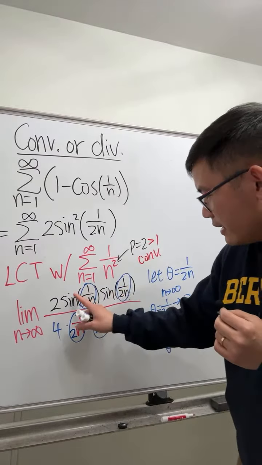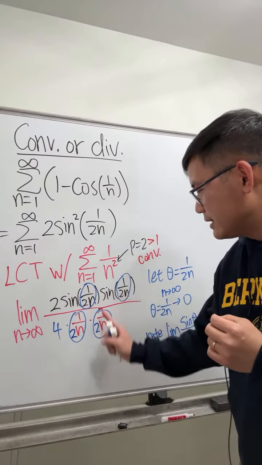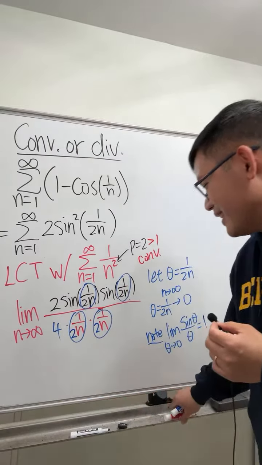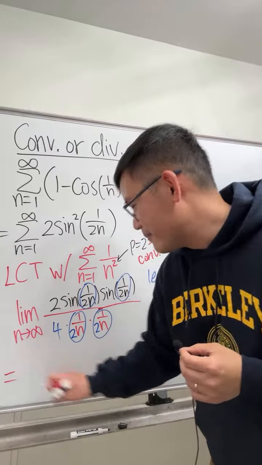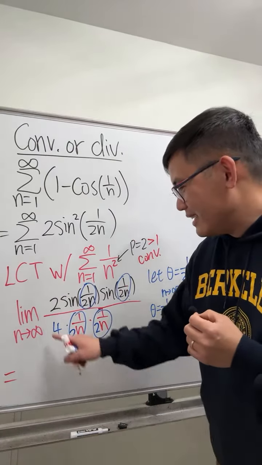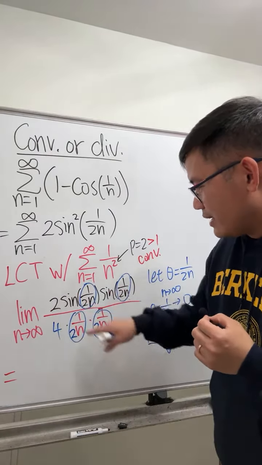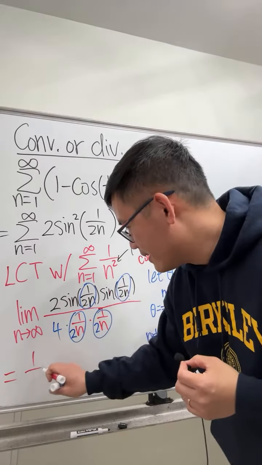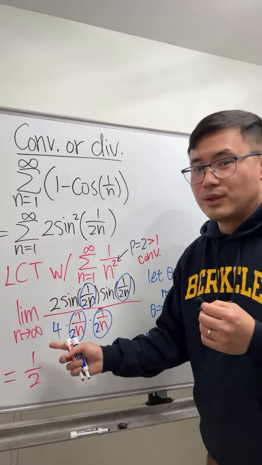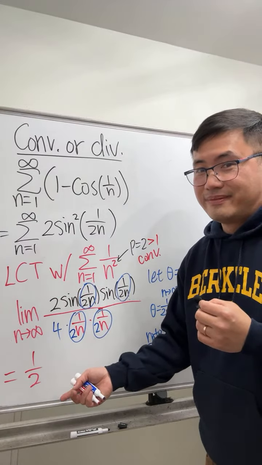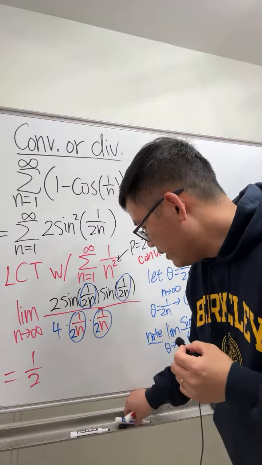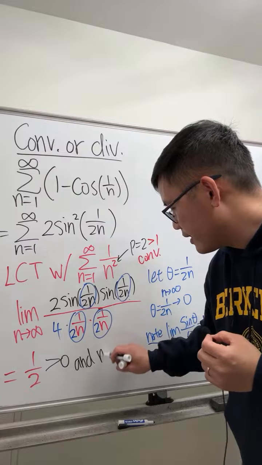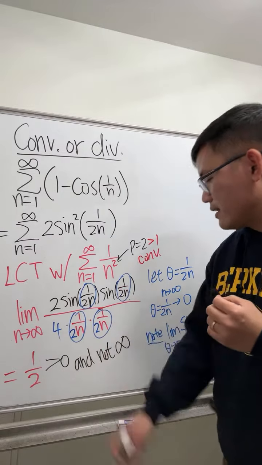As you can see, this portion is 1, and this portion is also 1. I just don't have enough space, that's why I'm squeezing all this here. So 1, 1, and then 2 over 4, which is just 1/2. Altogether, this limit gives us 1 over 2, which is greater than 0 and not infinity.